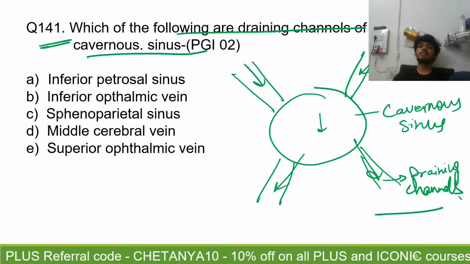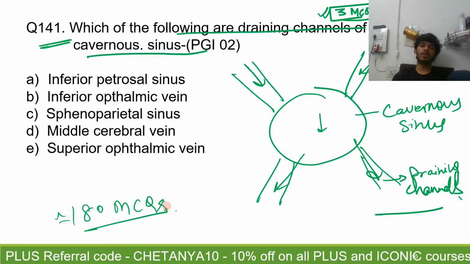After today's class, these three MCQ classes that we have done, you will not have to practice any additional MCQs for head and neck, and that is your complete revision of head and neck, because we will be done with around 180 MCQs of head and neck, which is sufficient for head and neck and neuroanatomy.